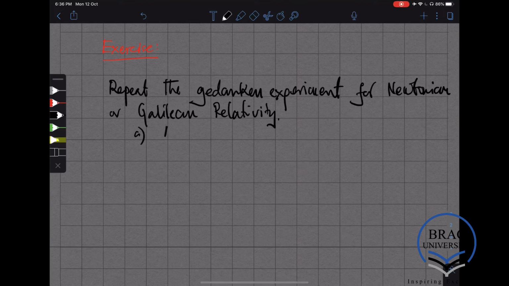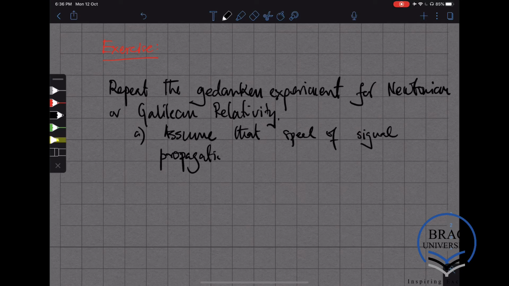First, assume that the speed of signal propagation is infinite. The other one is to assume that there's a preferred reference frame.